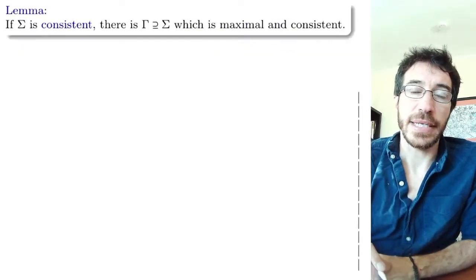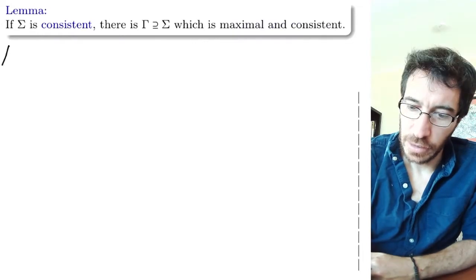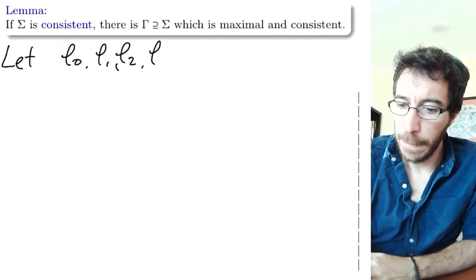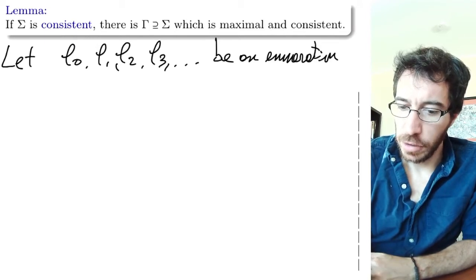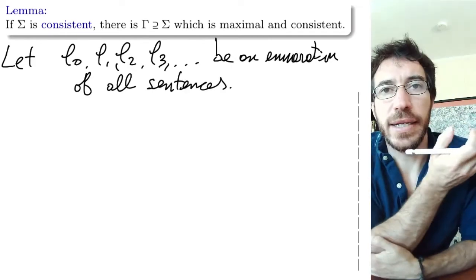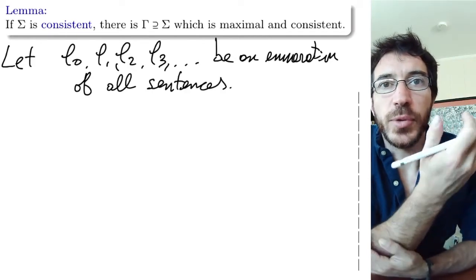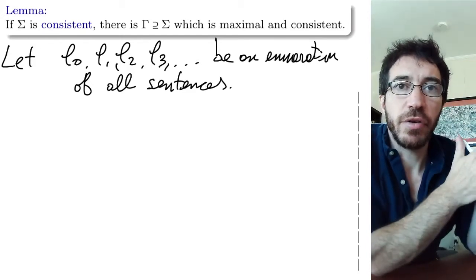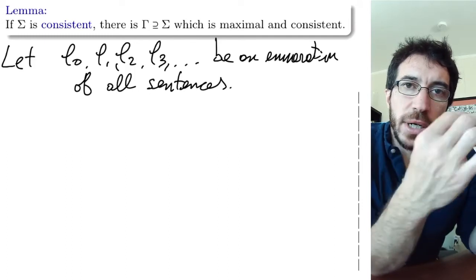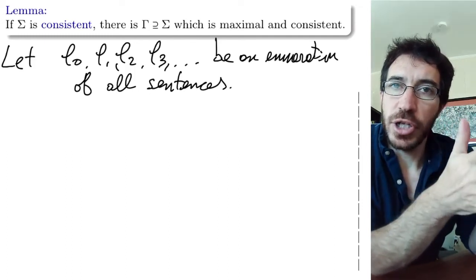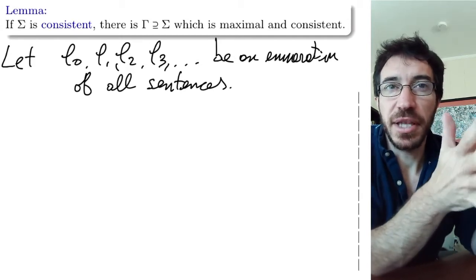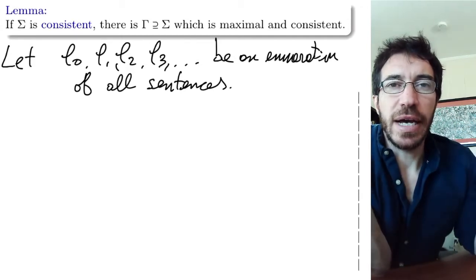So, and this is assuming we have a countable vocabulary. Let phi 0, phi 1, phi 2, phi 3 be an enumeration of all sentences. This requires a little observation because we need to be able to enumerate them. If the vocabulary is countable, you have countably many symbols in your vocabulary, plus countably many logical symbols because you have the variables. There are infinitely many variables you're allowed to use, so it's infinite, but it's still countable. So the total number of symbols that you have is countable.